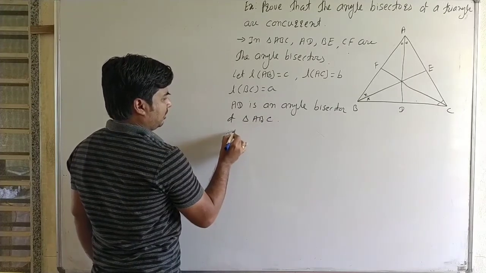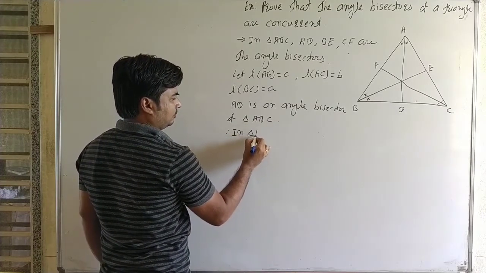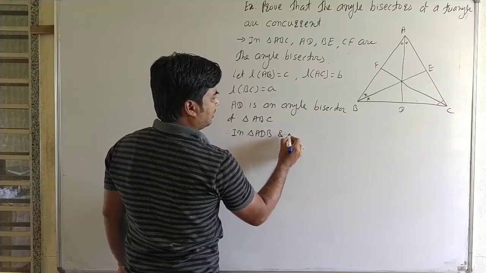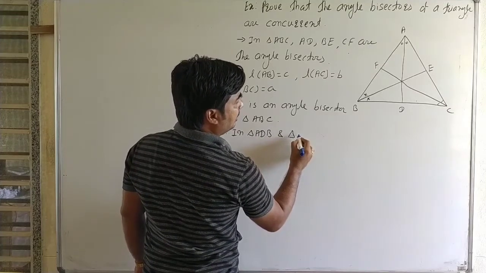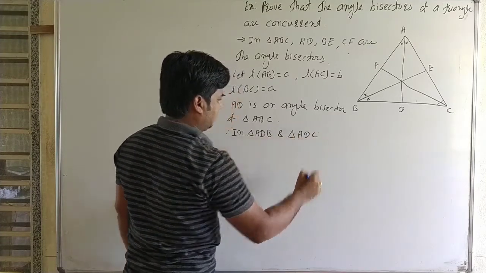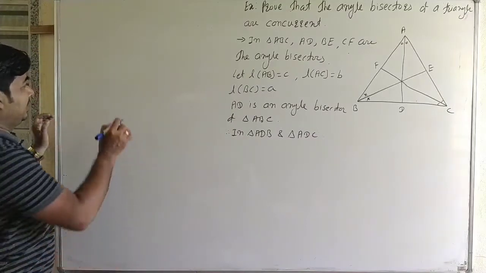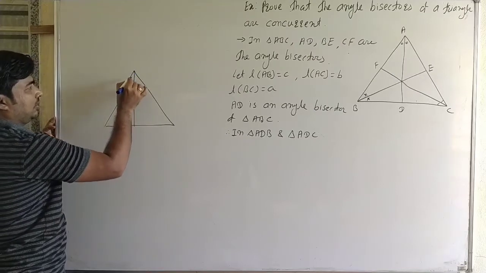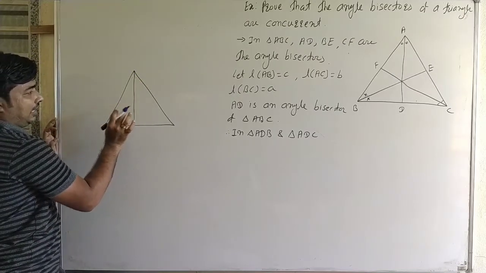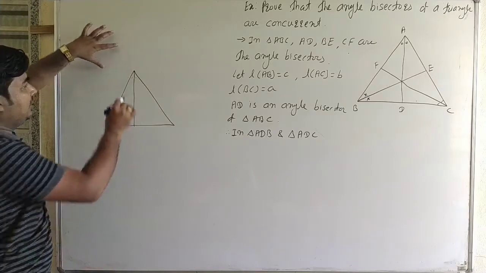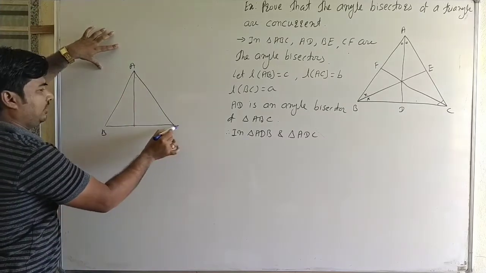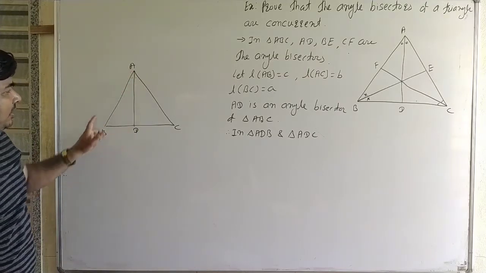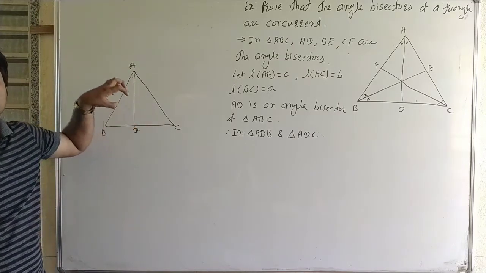Okay, therefore in triangle ADB and triangle ADC, here see, in triangle ABC, angle bisector theorem. Here it is triangle A, B and C and the angle bisector is AD, therefore triangle ADB and triangle ADC are similar triangles.